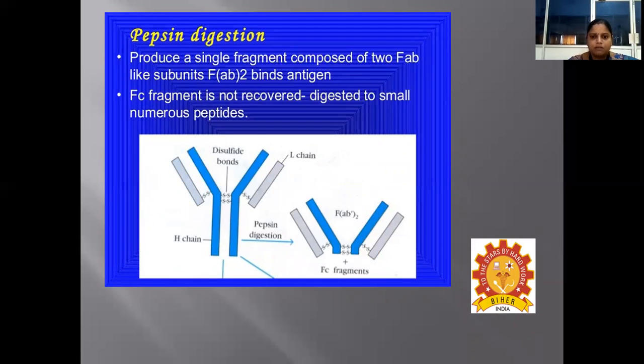Once the antibody is digested with pepsin, it produces a single fragment which is composed of two FAB fragment-like subunits, F(ab')2, which binds antigen, and the FC fragment, which is not recovered as a whole and is digested into numerous small peptides. So once the antibody is subjected to pepsin digestion, it can be recovered as small peptides. That means it is digested a lot.